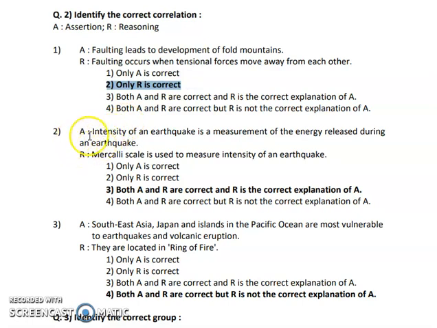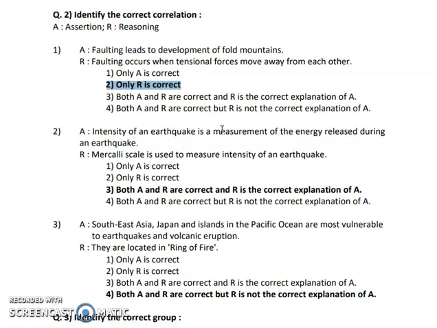Now the second one. The assertion is: intensity of an earthquake is the measurement of the energy released during an earthquake. And the reasoning is: Mercalli scale is used to measure the intensity of an earthquake. Yes, definitely the first statement, the intensity of the earthquake, is how destructive the earthquake was, how much energy is released by the earthquake.